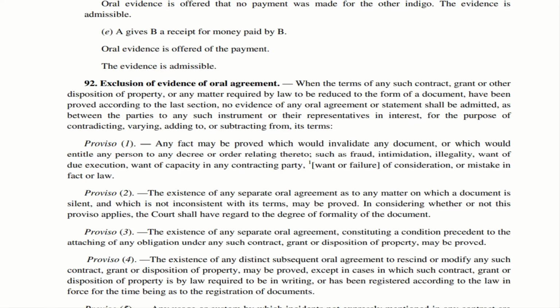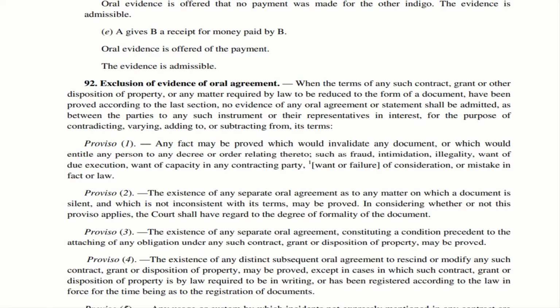So, once a contract or grant or disposition is proved under section 91, you cannot vary it, you have to agree to it. However, there are certain situations which are provided here where you can do this. Now let us move to Proviso 1.